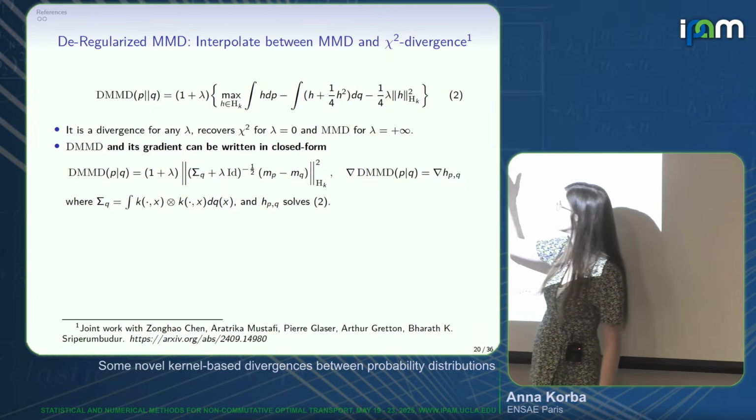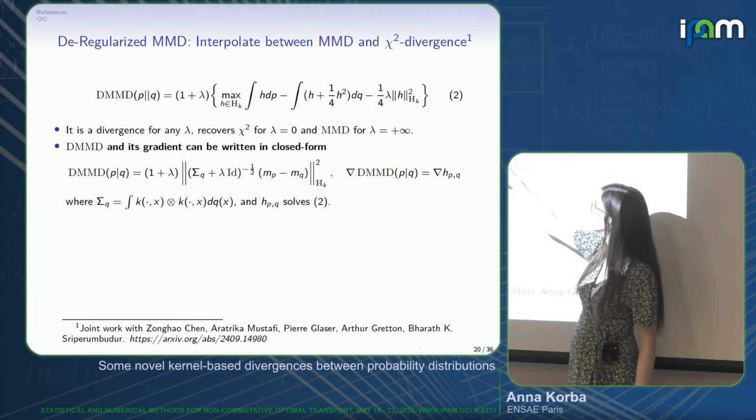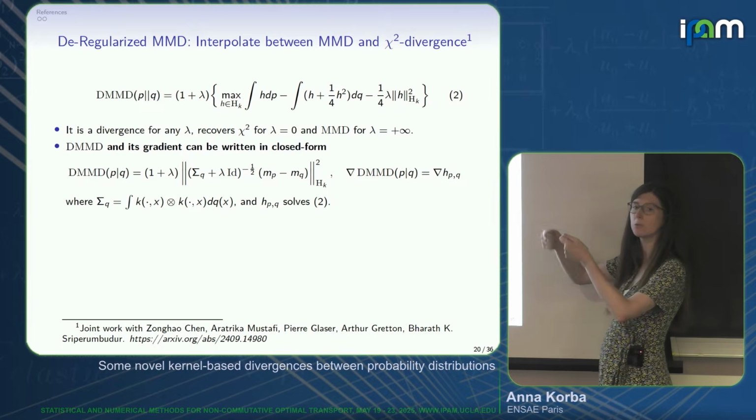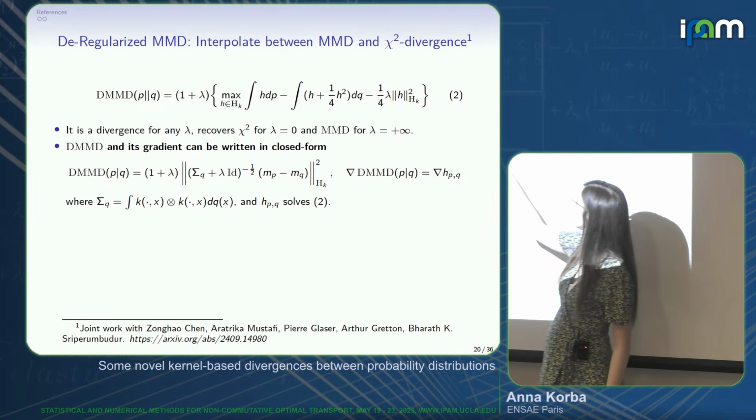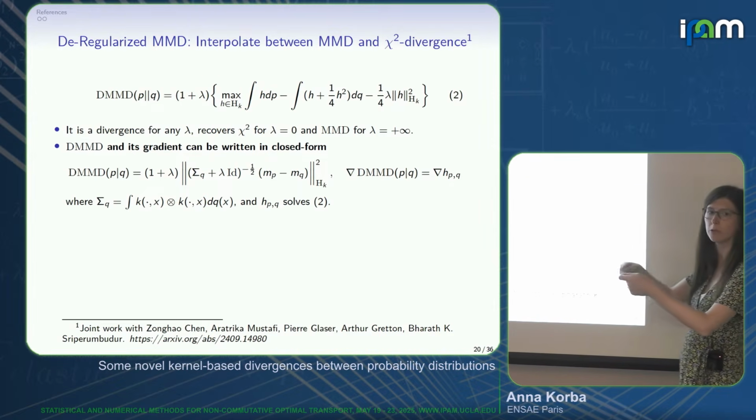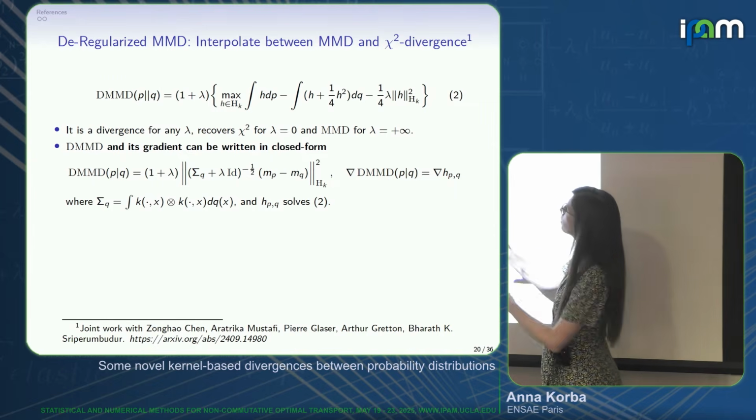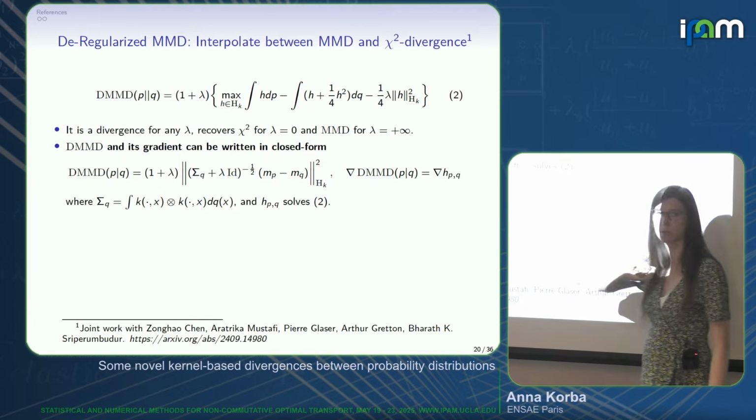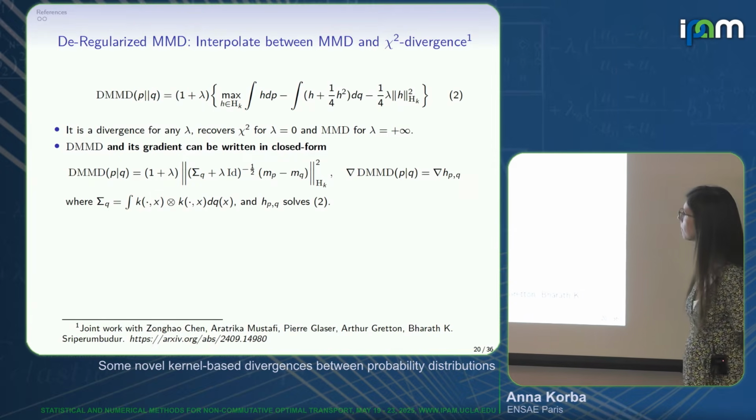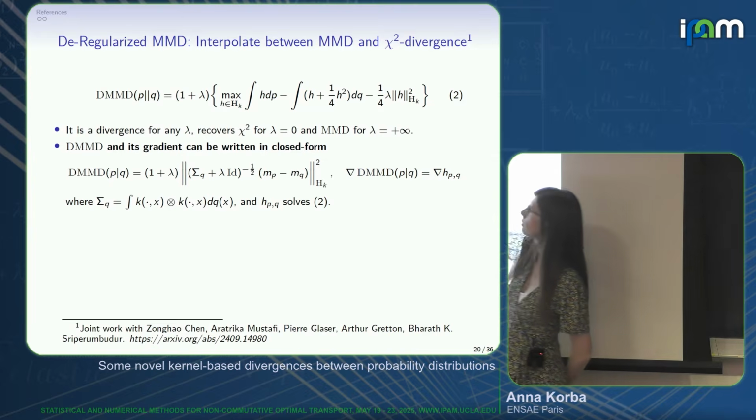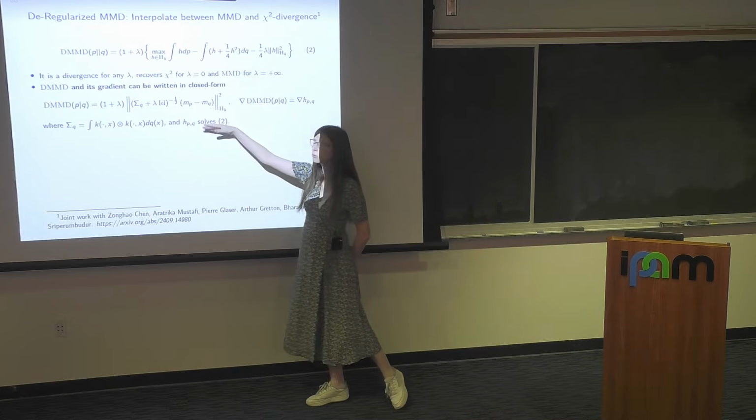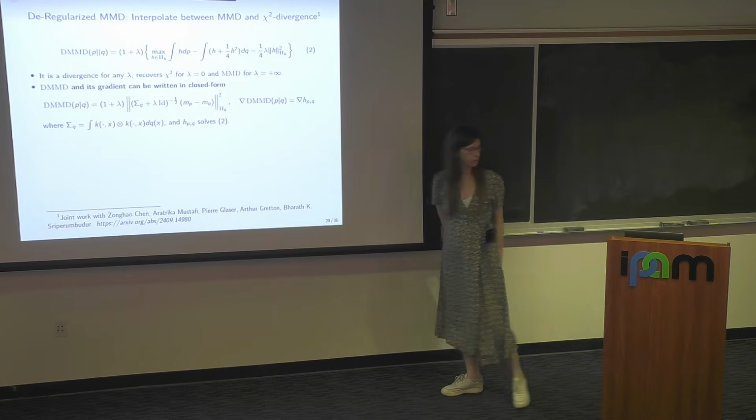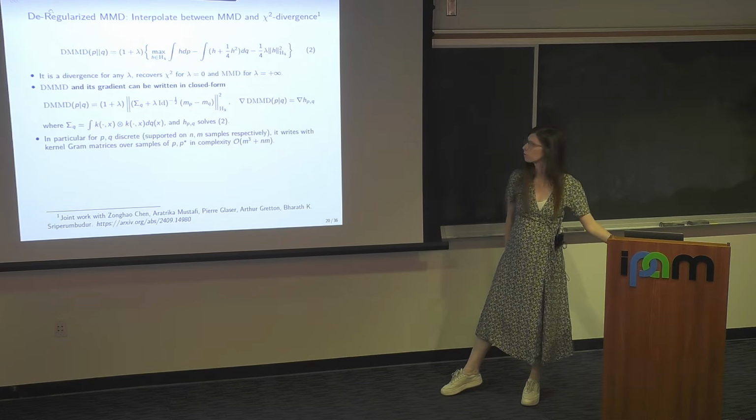If you remember the MMD I've shown at the beginning of the presentation, it was a squared norm of the difference between the mean embeddings. These elements, MP and MQ, were the integrals of the kernel with respect to P and Q. And now this difference is rescaled by this operator, sigma Q regularized. I've written the general formula, but you can compute this thing for discrete measures. It's simple. You can compute its gradient easily as well.